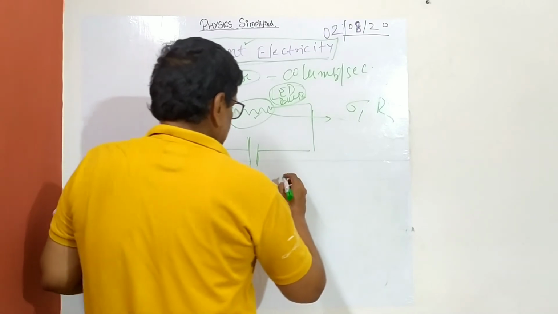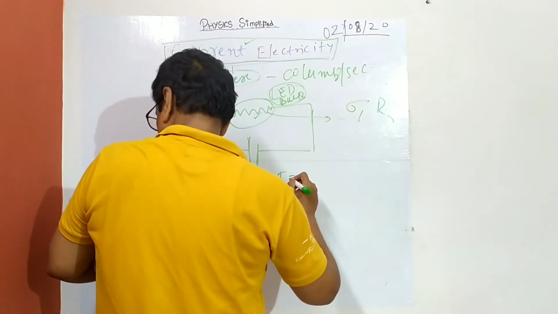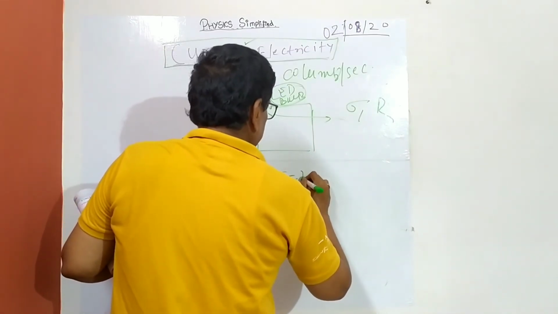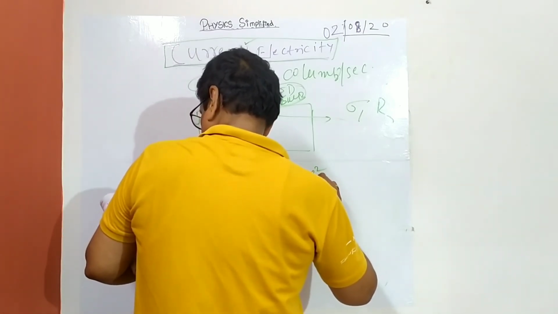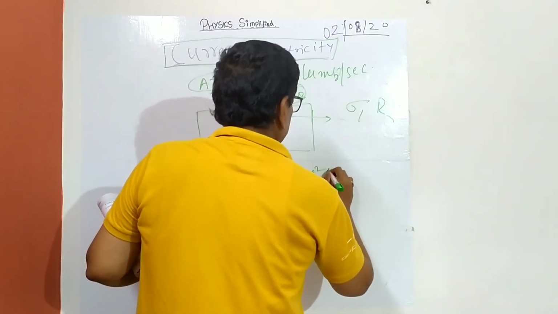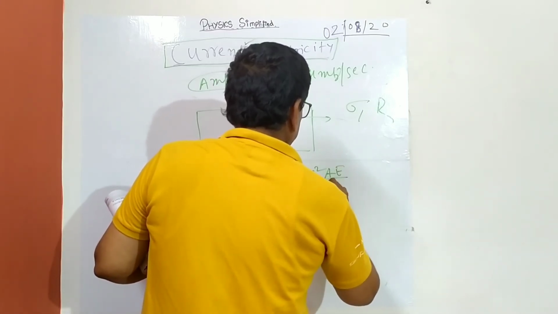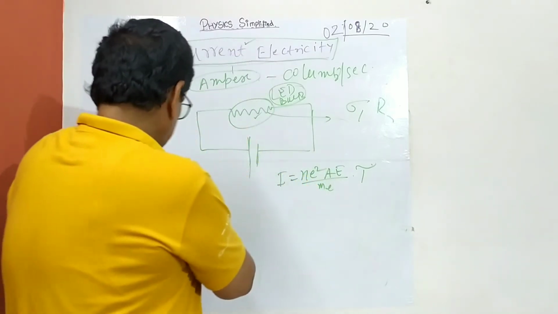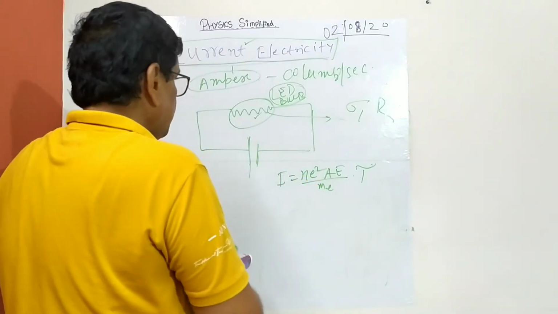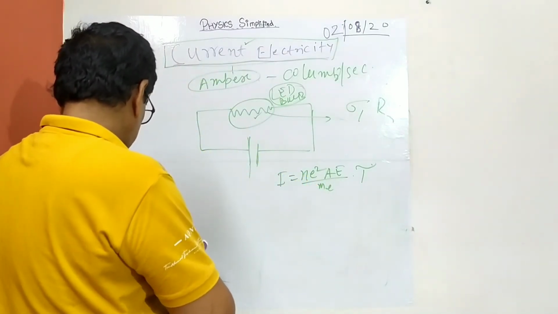I've already discussed and derived I equal to N e squared A e by m, mass of electron, into relaxation time. And rearranging it, I will introduce the resistivity concept.